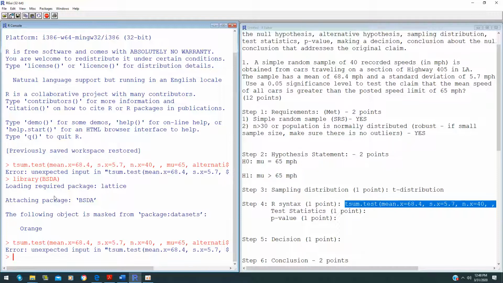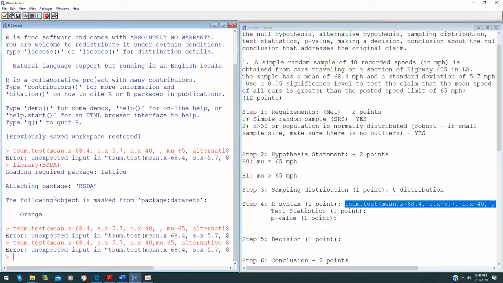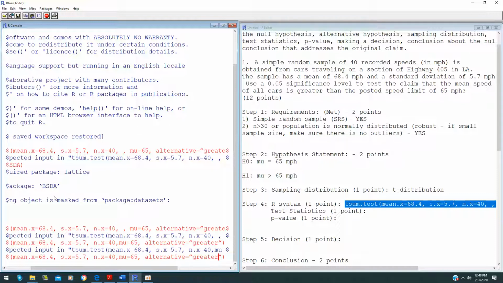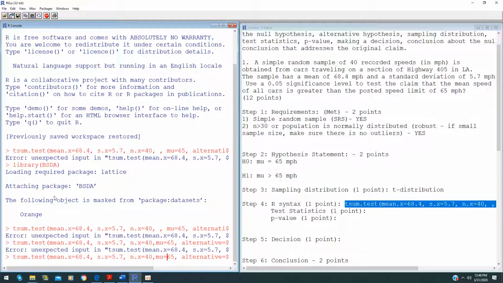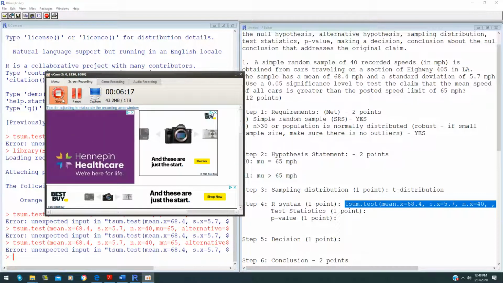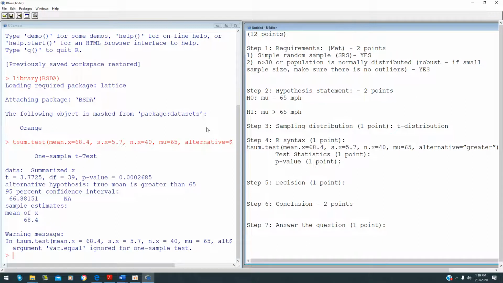Something wrong here. Let me see. Oh, double commas here. Sorry. Two commas here. What else? Let me see what's going on. Okay. Sorry about that. My R is outdated, so I have to reinstall it and get a new up-to-date R. And it also doesn't like copy and paste, so actually I have to type it out.